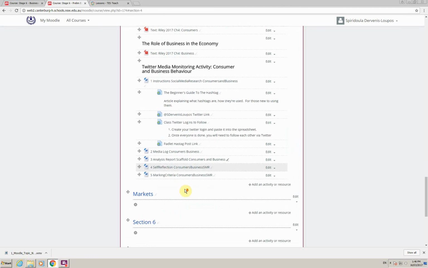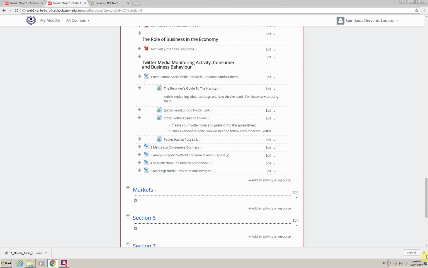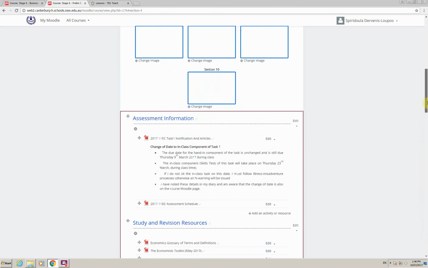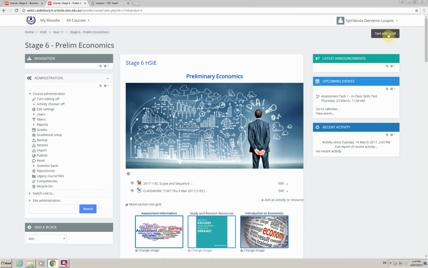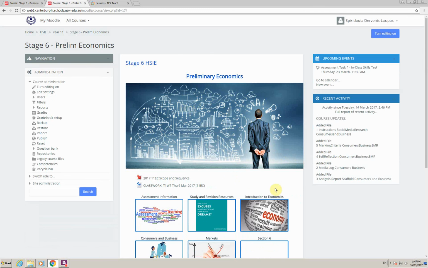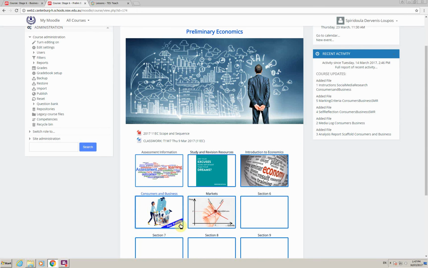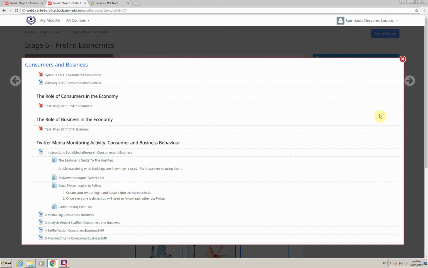If I then wish to see what it will look like for students, what I can do is again scroll up to the very top of my page, click on Turn Editing Off. So now I'll actually see it the way students will. And you can see whenever you upload anything new, a banner appears, so it's also a trigger for students to see that something new's appeared. I click on that and this is how it will appear for students. So you can see I've got my new files here, these links are indented, and I'm good to go. Give it a go.